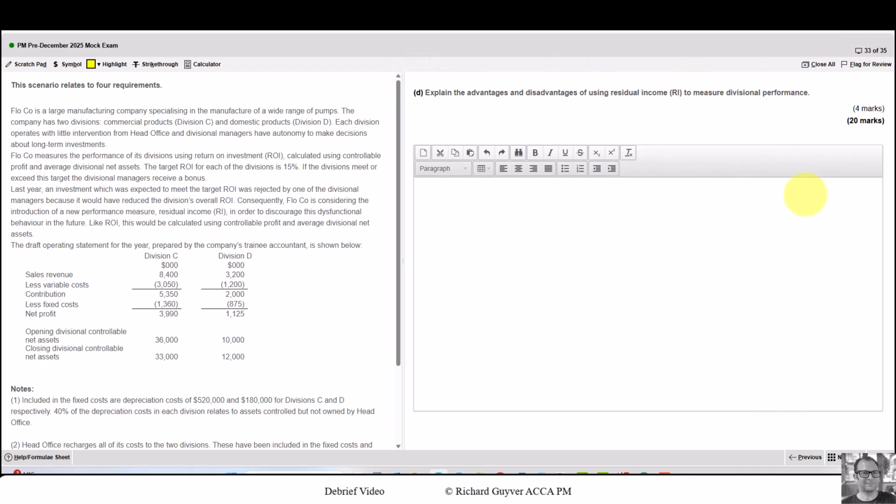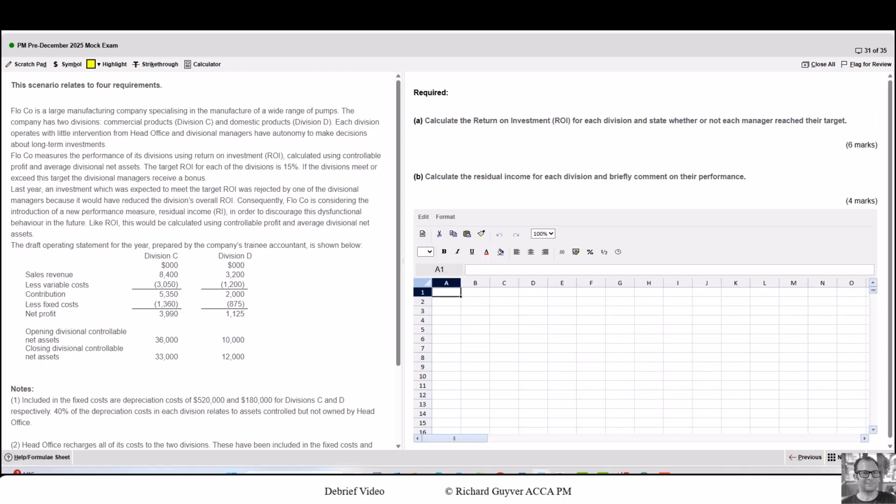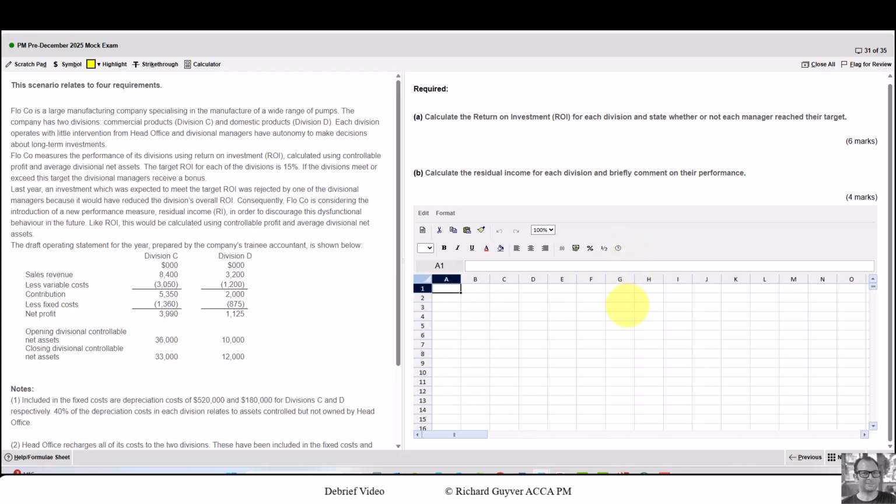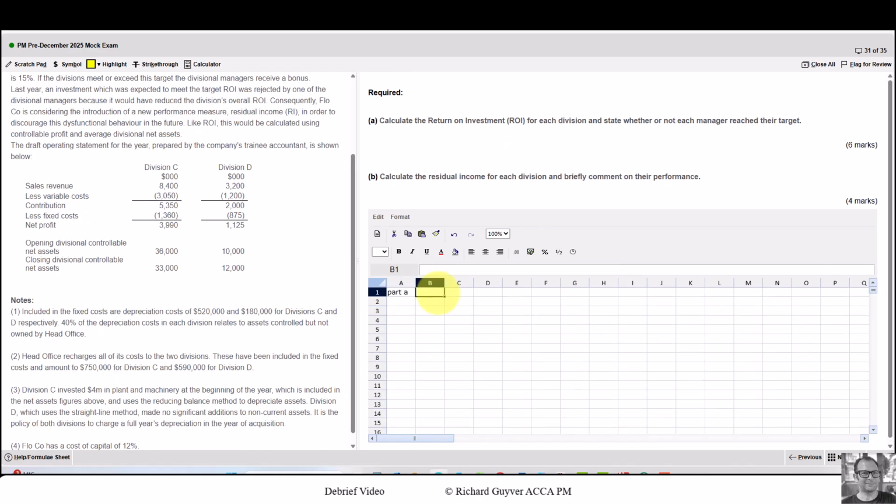This question, you could probably just go ahead and answer without even reading this. Although saying that, if you can use some examples from this question in here, that generally is better than maybe a mark floating around for that application. I'm going to go in order just because I think it's easier for you to follow. So go ahead and pause the video, read through the requirement, and then when you unpause it, I'll scroll down. So for part A, we need the ROI, and we need it for division C and division D.